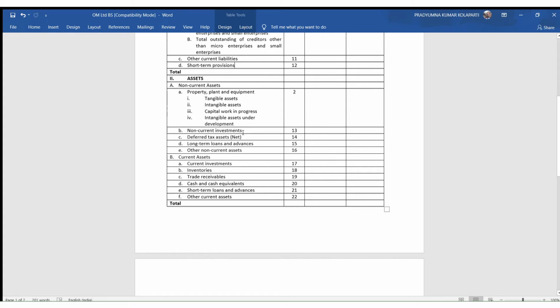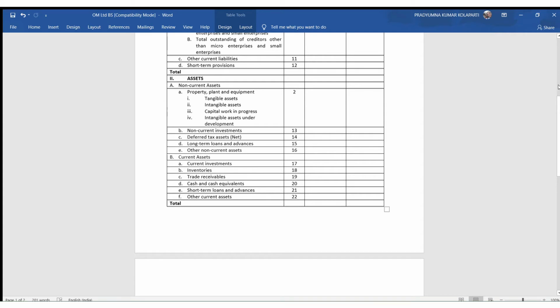And non-current investments, if there are any investments which we have made for more than a year, then deferred tax assets net. Just like we showed deferred tax liabilities net under liabilities, similarly for assets. And next, long-term loans and advances, again which are beyond 12 months from the reporting period, and other non-current assets. We have to divide all the numbers under these heads, disclose them, and give details of those assets under various notes, and give references to the notes.